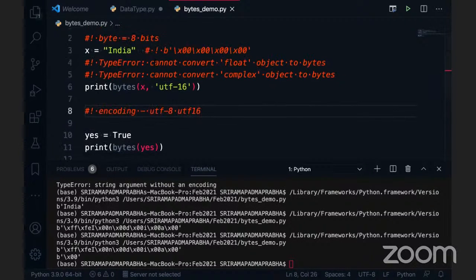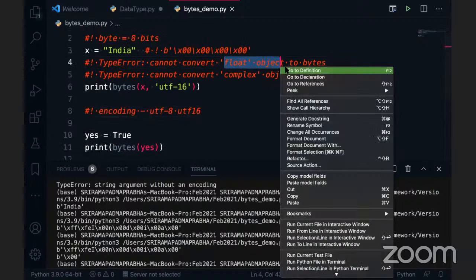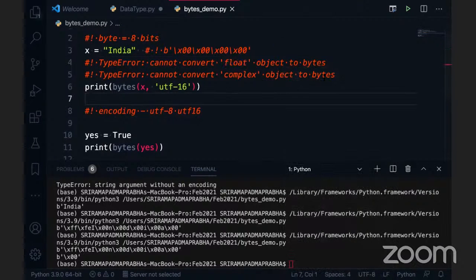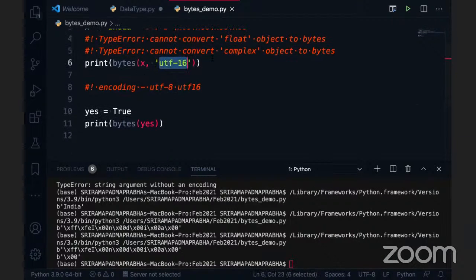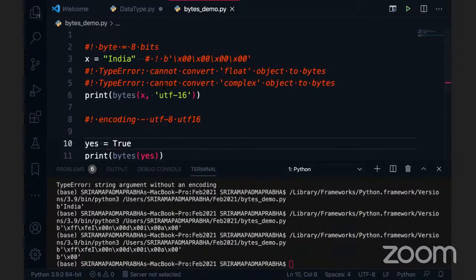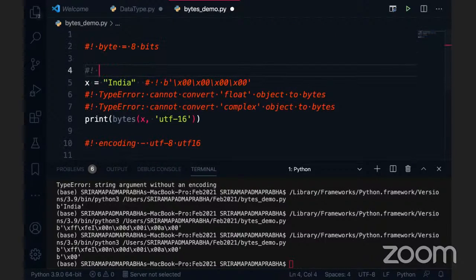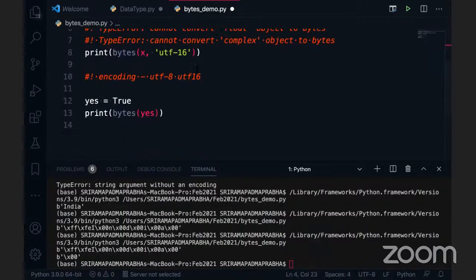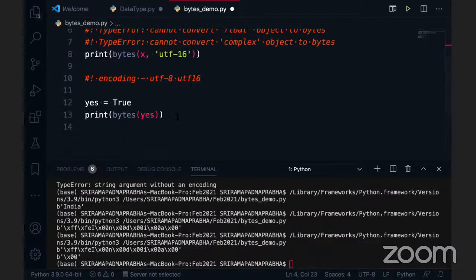So what is not able to convert? Float cannot be converted into bytes. Complex numbers cannot be converted into bytes either. But strings can be converted when you define the encoding format; otherwise, it is not possible. Integers we can directly convert, that's not an issue. So this whole thing is one way, where we are using the function. This time I don't want to use the function. I want to create bytes directly. Is it possible? Okay, it is possible.